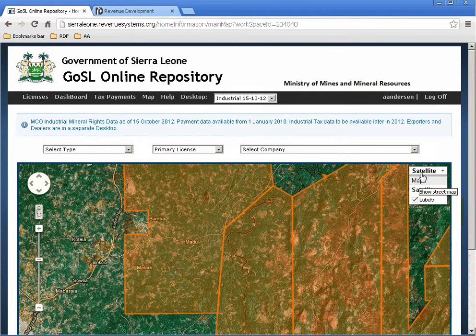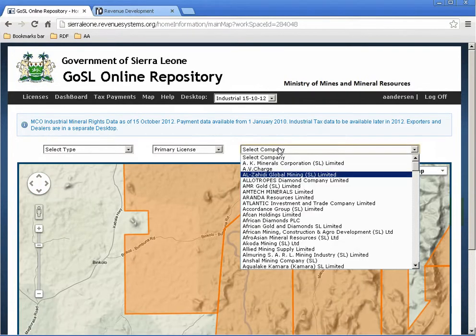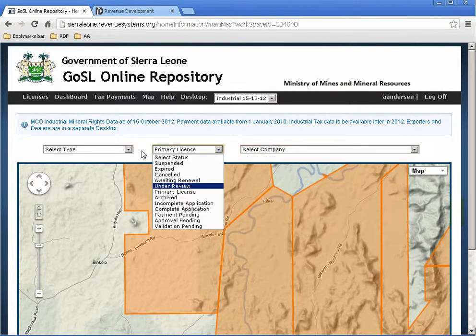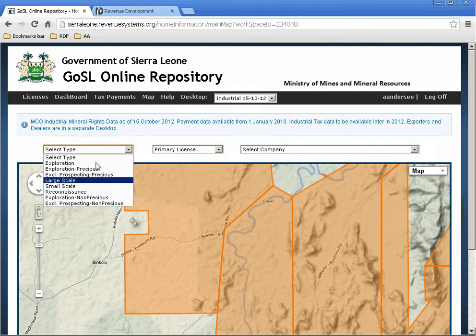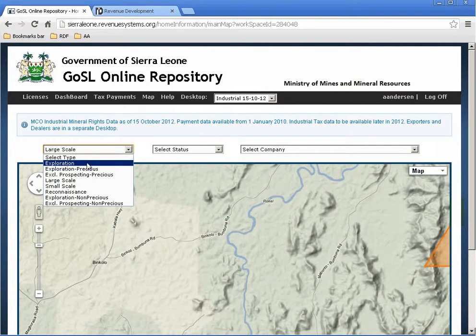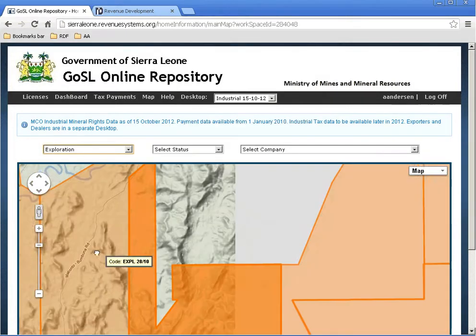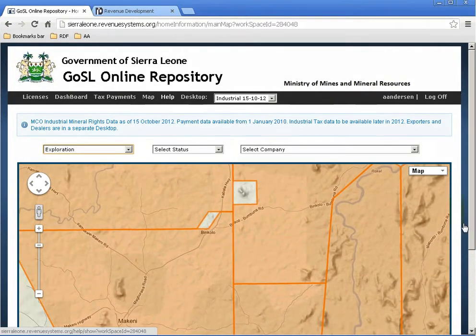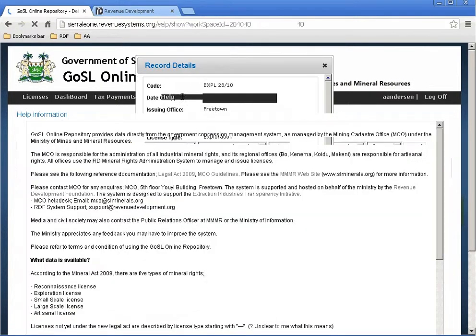That is the feature. You can look up companies here to see who has what where, and the status of the licenses, or what kind of licenses we are interested in, for example, exploration licenses. Here they are. There's also a help feature, of which this video will be part, where you can look at some more help.